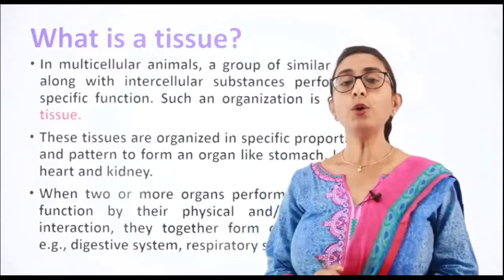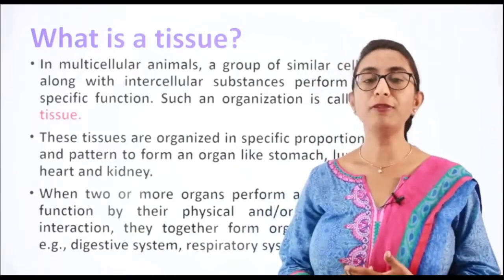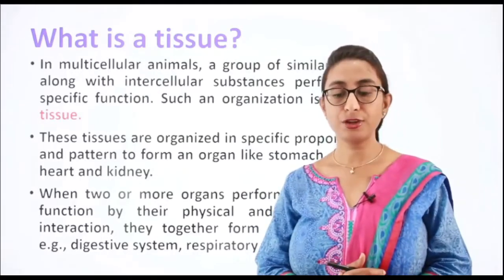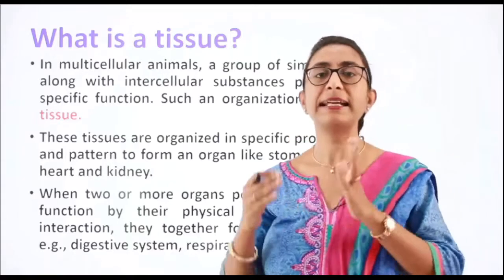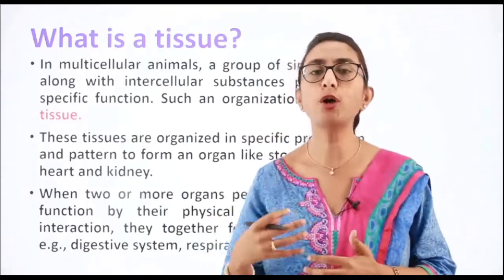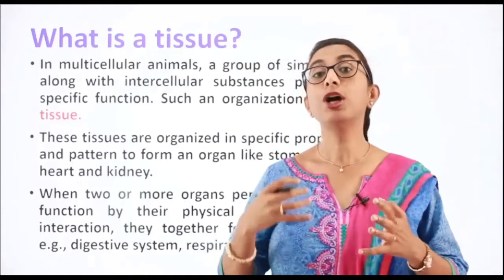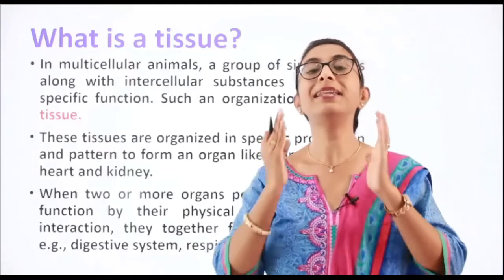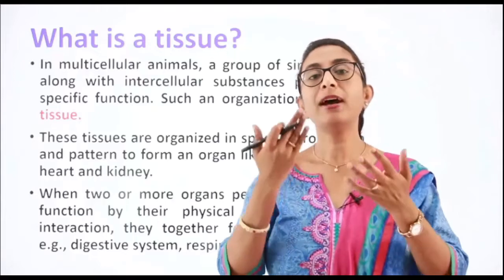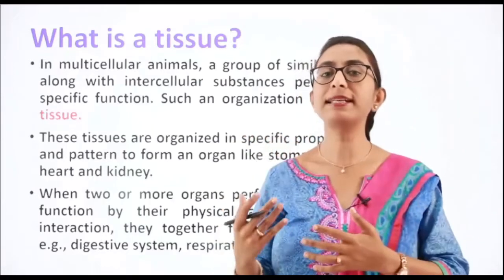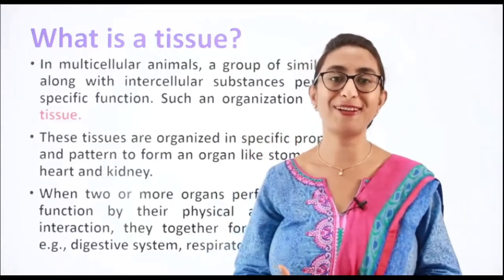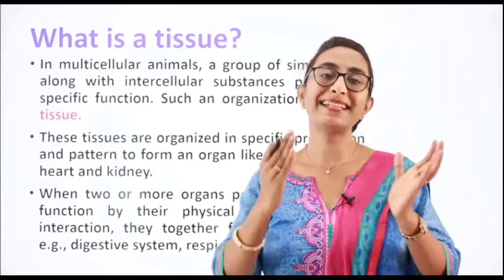Next, when two or more organs perform a common function by their physical or chemical interaction, they form an organ system. So I already told you we have different systems: digestive system, excretory system, respiratory system. In each of these we have several organs, tissues and cells involved. However, the common function of all of these will be that specific function. Take the example of the digestive system: though we have organs like mouth, stomach, small intestine, large intestine, all of these have a common function, that is digestion of food. So they form a part of the digestive system.